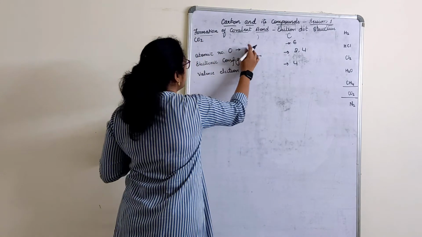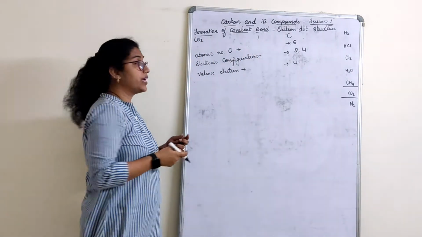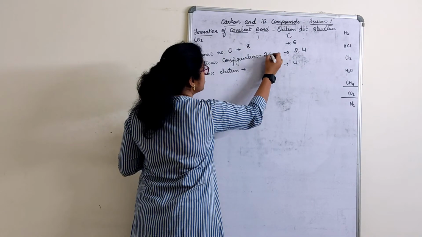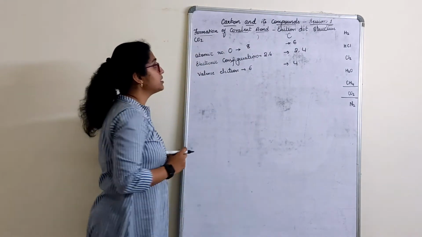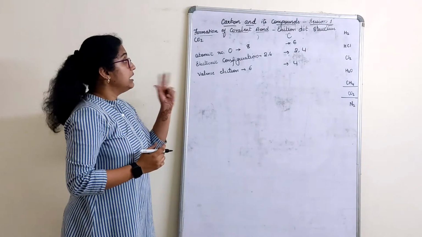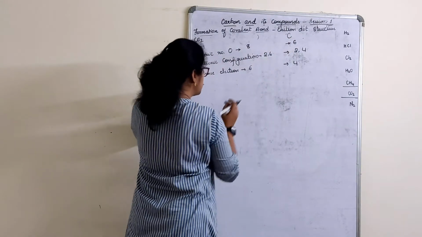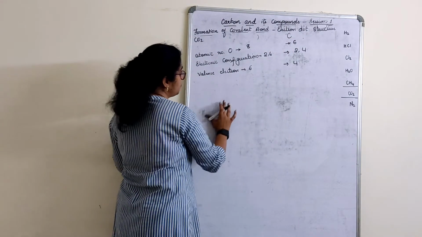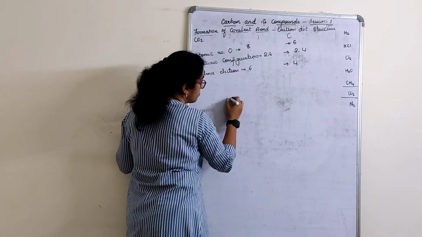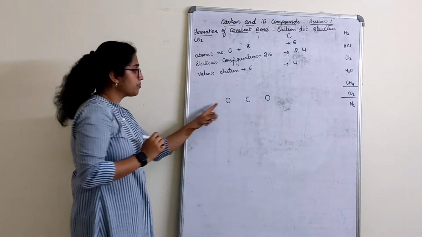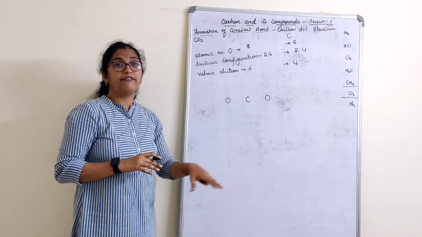This is for oxygen. Oxygen, just some time back we had done. Oxygen is 8. Electronic configuration is 2, 6. Valence electrons are 6. Let us put for carbon. This is for oxygen and this is for carbon. CO2. So O is 2 times, C is 1 time.